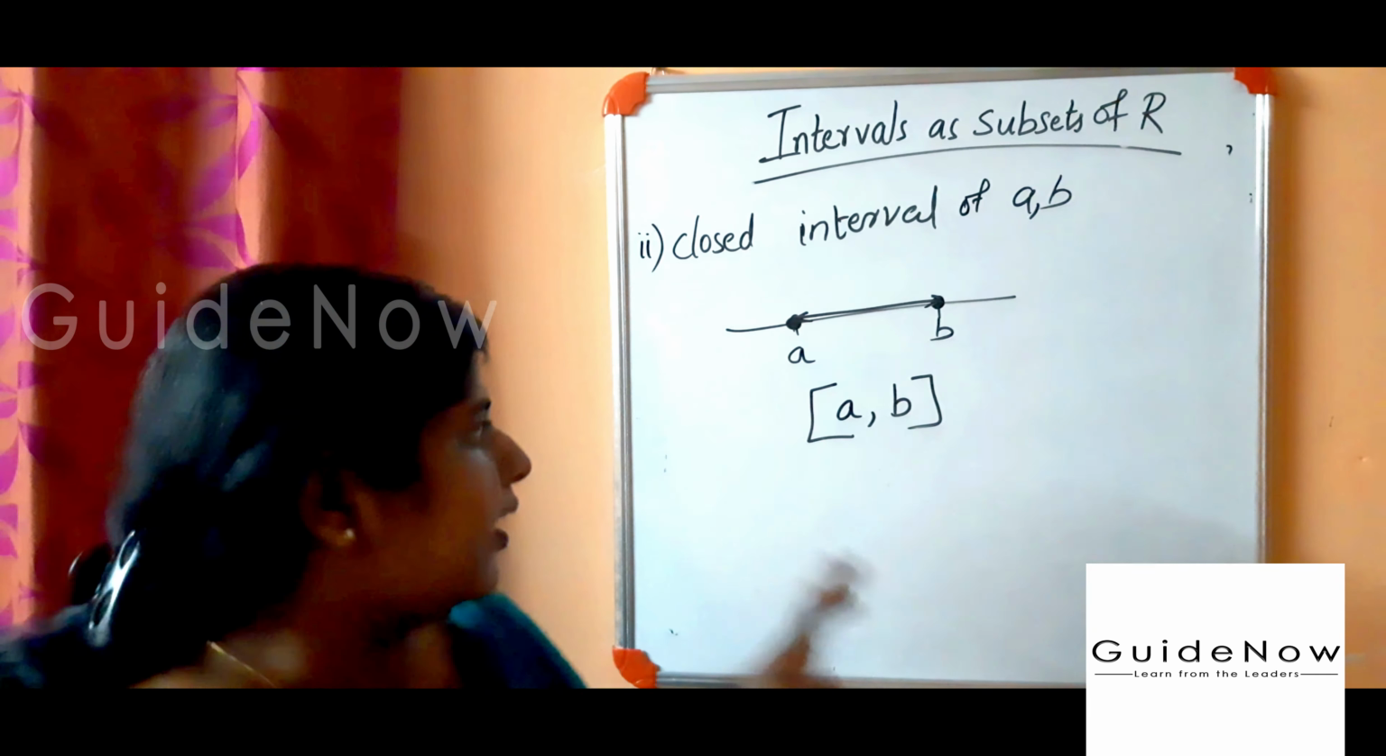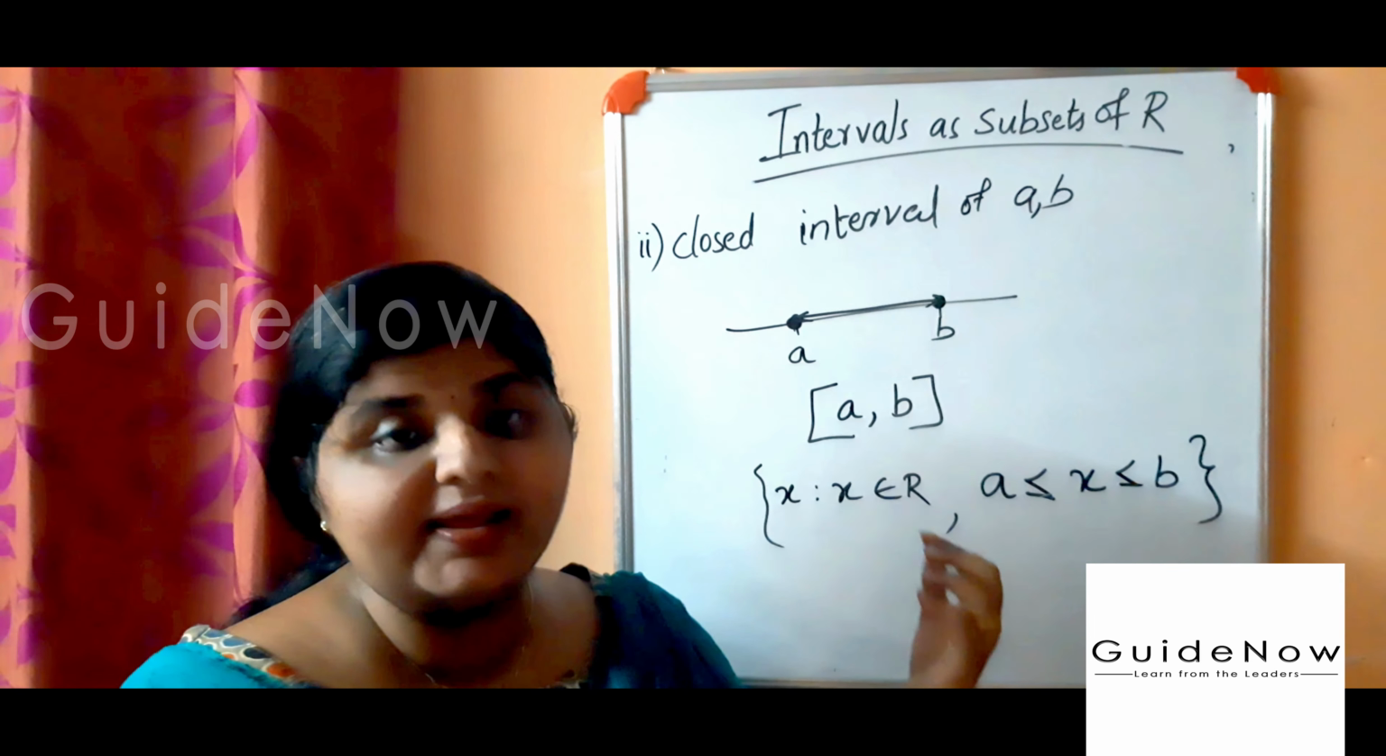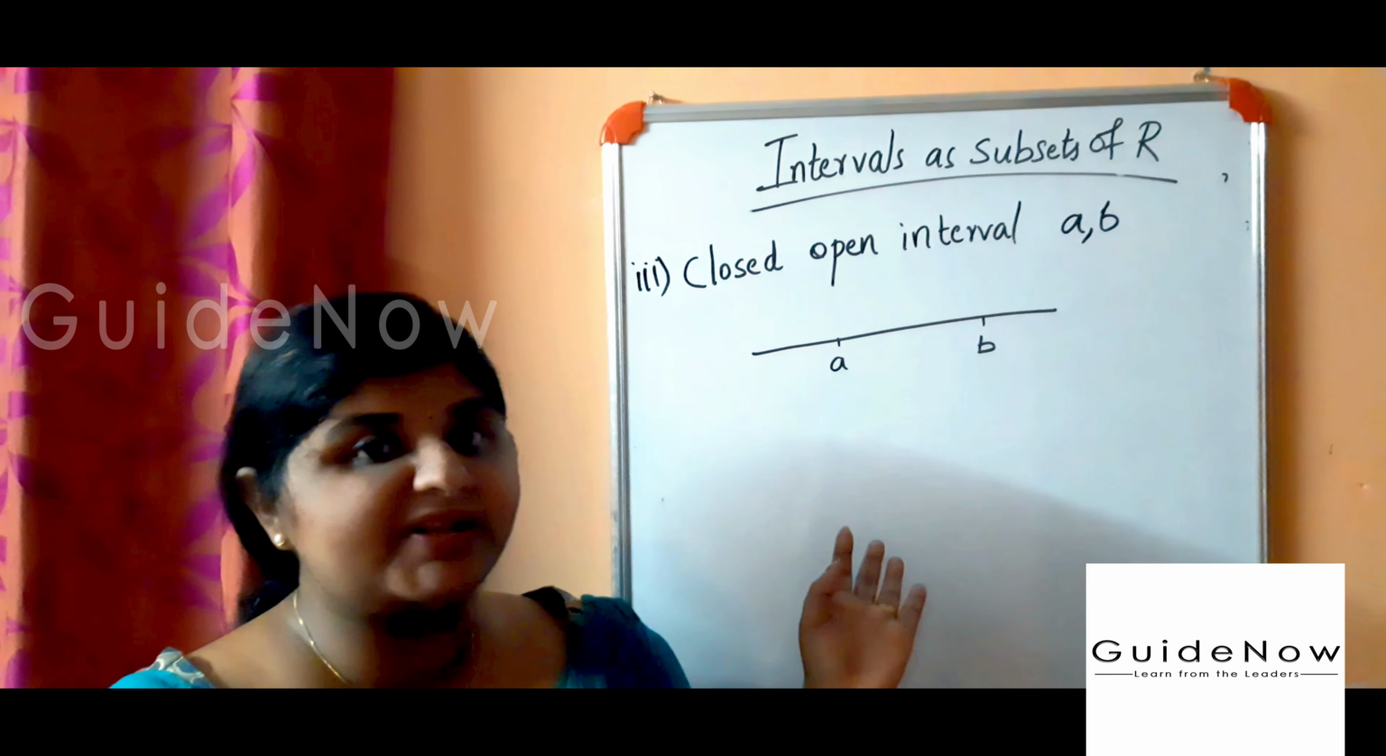Here, A less than or equal to means what? A is less than or equal to X, and X is less than or equal to B. So between A and B, whichever numbers are there, that is the closed interval. In the closed interval, A and B are included. Okay. Third interval is what?